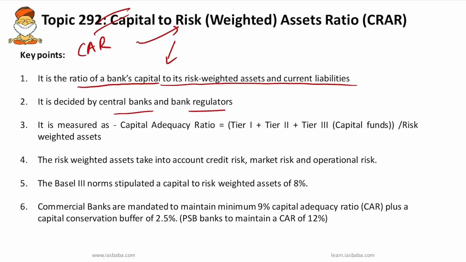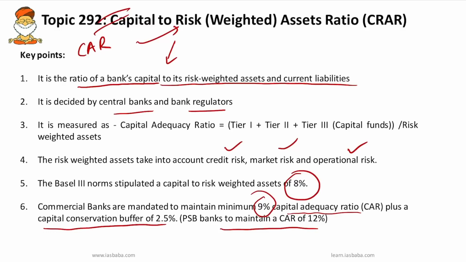That is, the risk weighted assets take into consideration credit risk, market risk, and also operational risk. And you have to remember, Basel III norms have stipulated a capital to risk weighted assets of 8%, whereas in India commercial banks are mandated to maintain a minimum of 9%. So 8% is set by the Basel III norms. In India, for commercial banks, it is mandatory to maintain a minimum 9% capital adequacy ratio plus a capital conservation buffer of 2.5%, whereas public sector banks should maintain a minimum capital adequacy ratio of 12%.